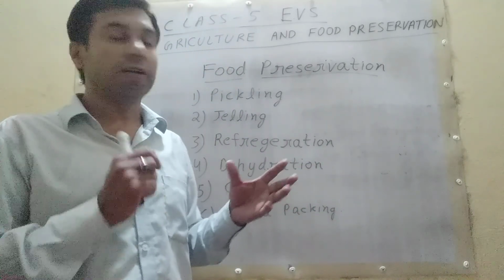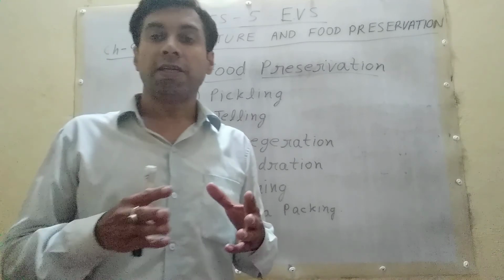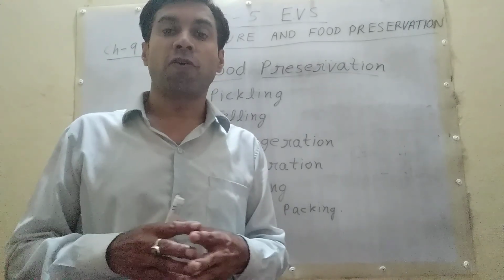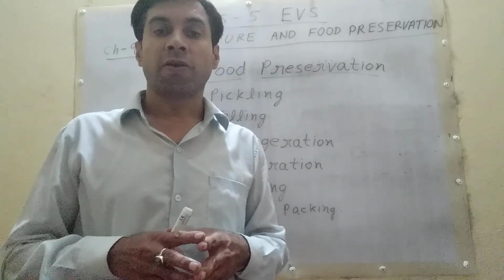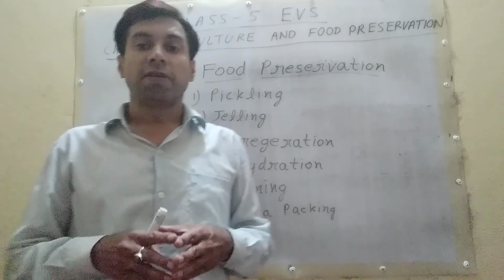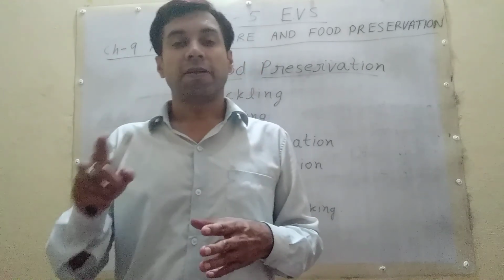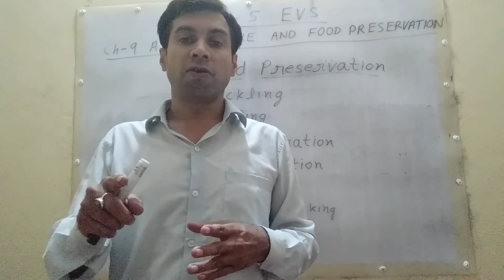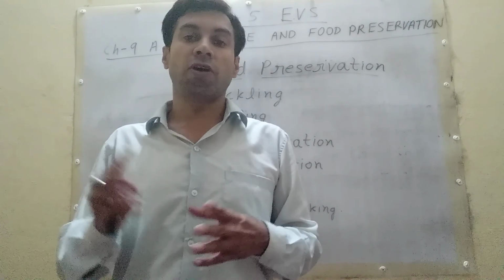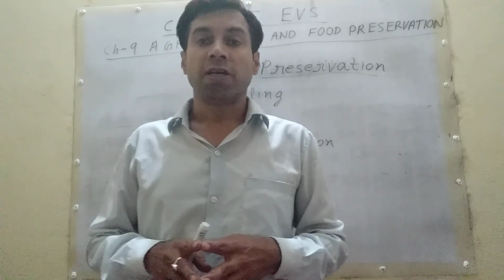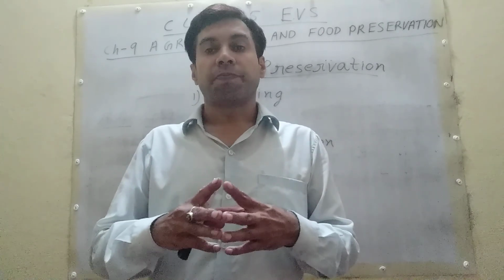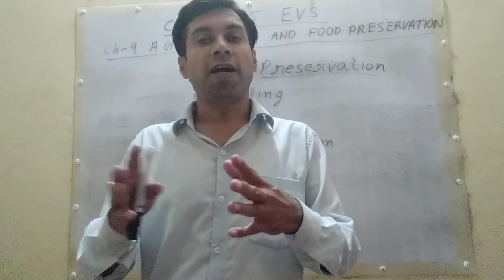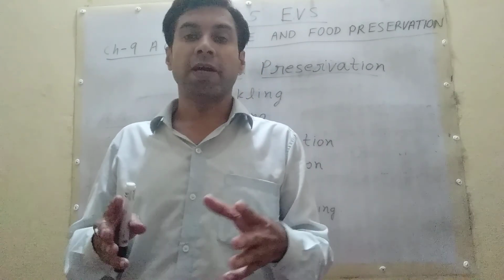to those fruit and vegetable, and then it is kept under the sun for a few days. So student, pickle is made by this process. The process of making pickle of fruit and vegetable is called pickling. Student, I hope you all have tasted pickle of mango and lemon.